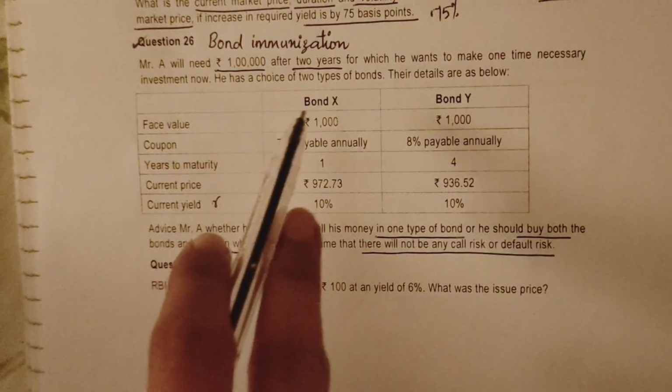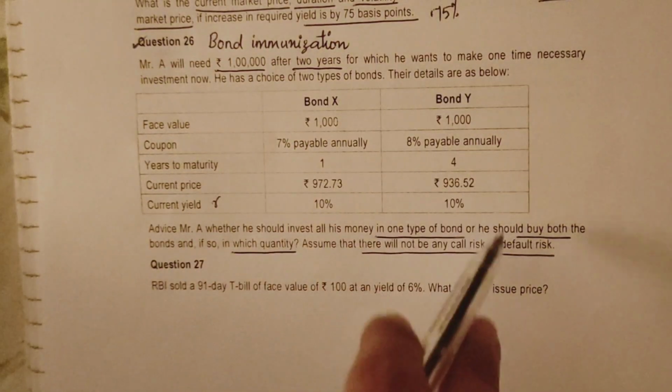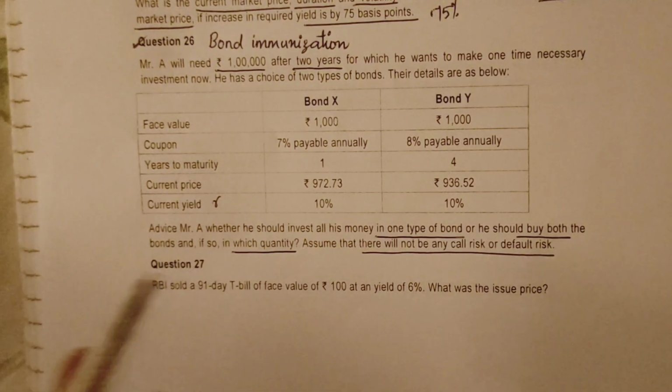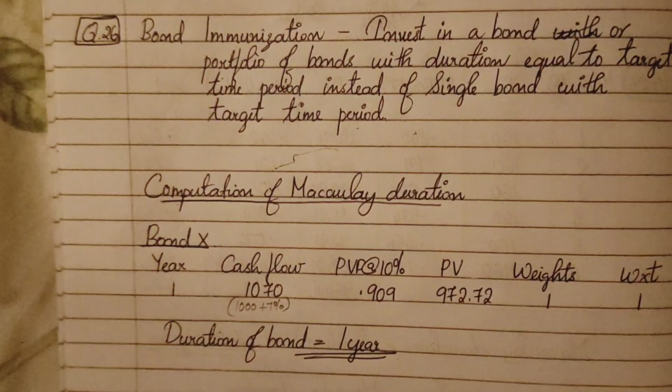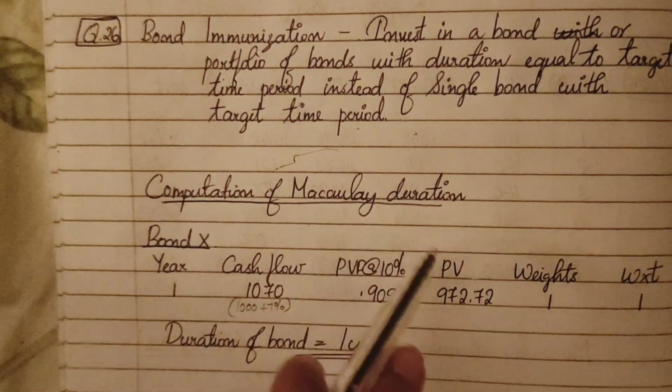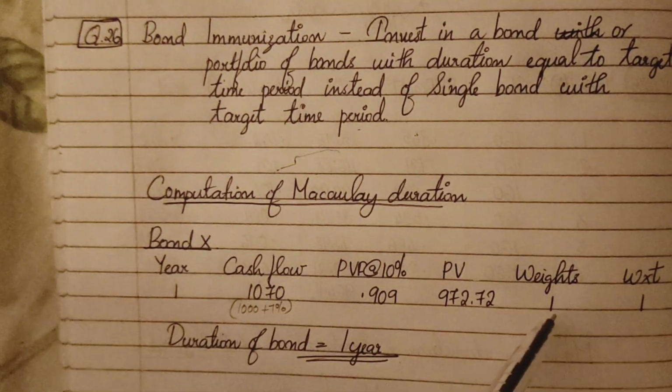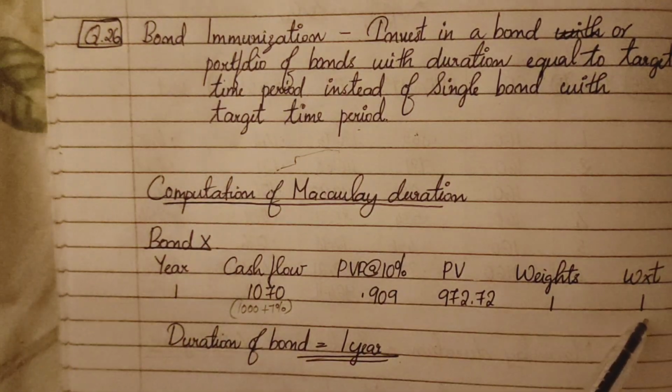So first let us calculate the duration of both bond X and bond Y. Then we can find out whether we need to invest in one bond or a combination of bonds. To calculate duration, we use the Macaulay duration formula. In Macaulay duration, weights into time, when summed, gives you the duration of the bond.